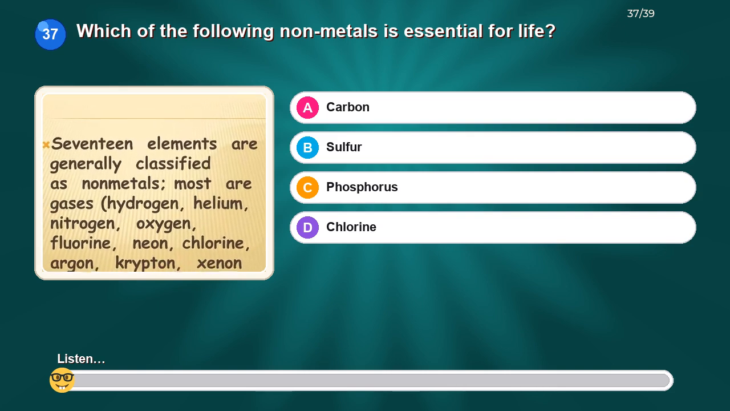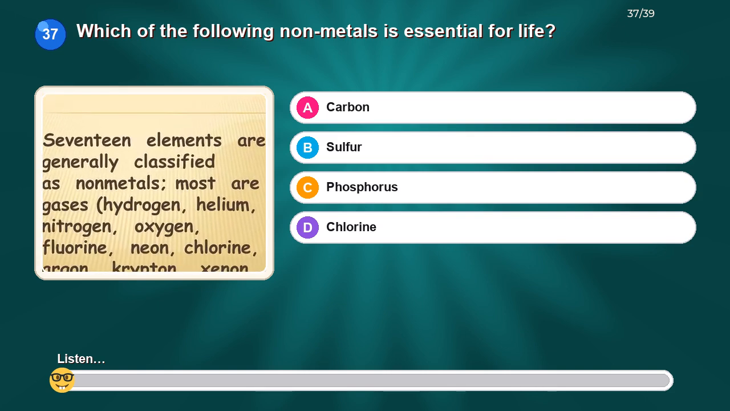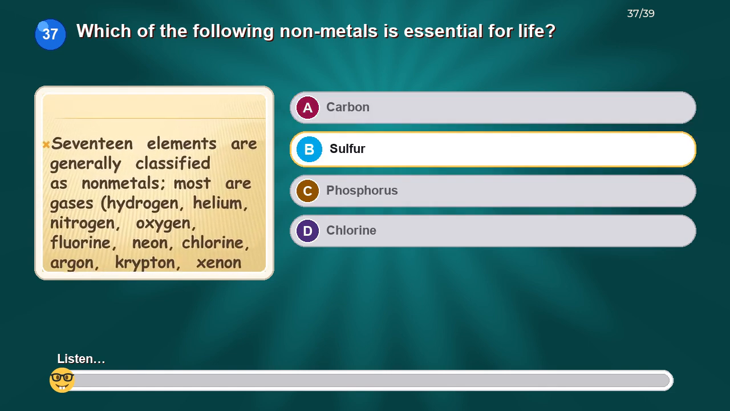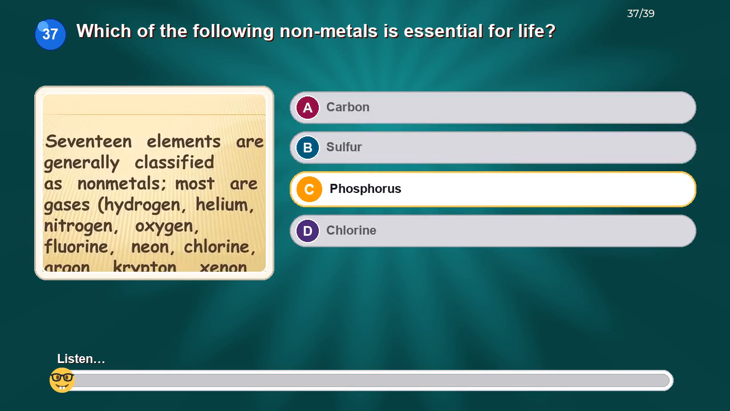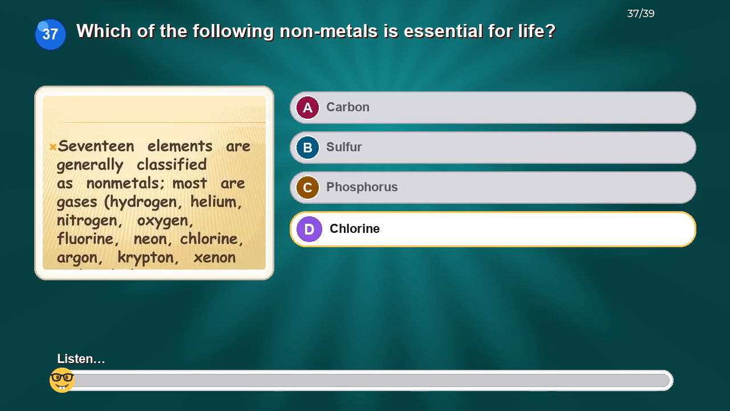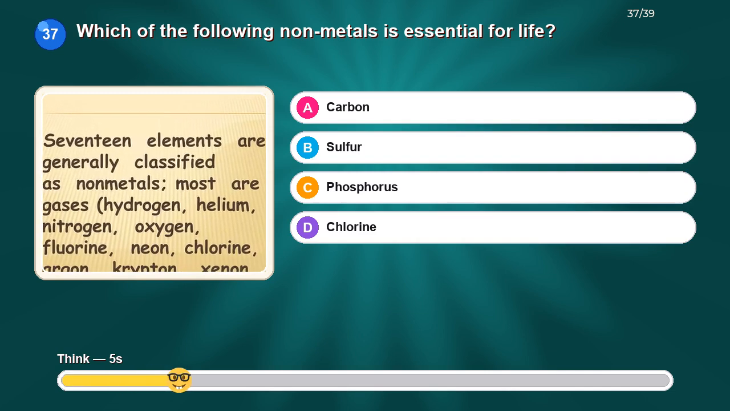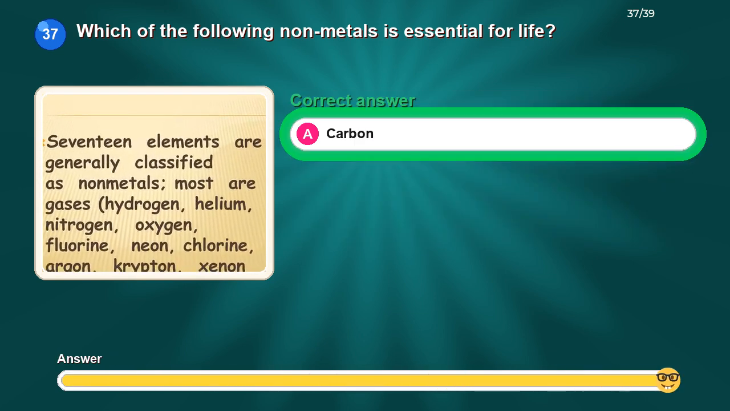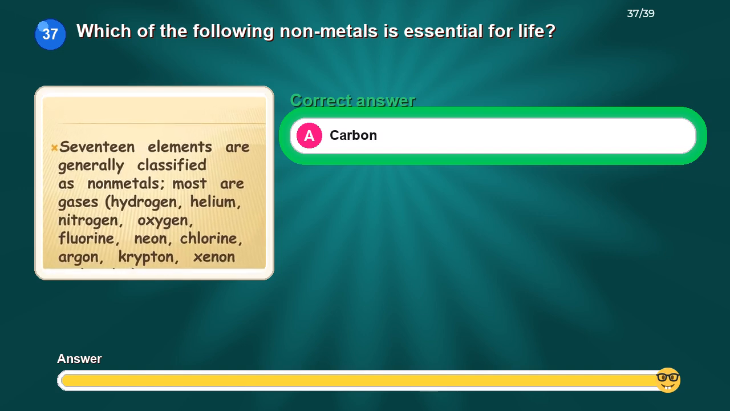Which of the following nonmetals is essential for life? Option A, carbon. Option B, sulfur. Option C, phosphorus. Option D, chlorine. The correct answer is carbon.